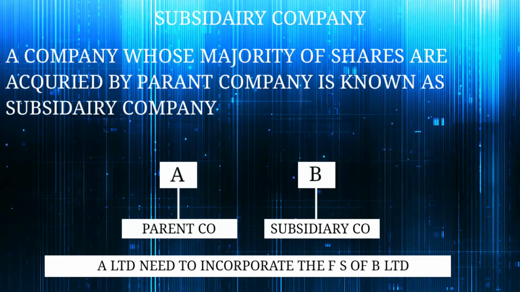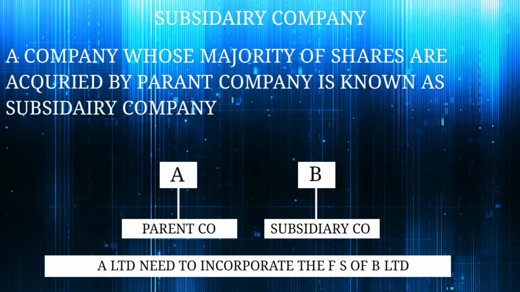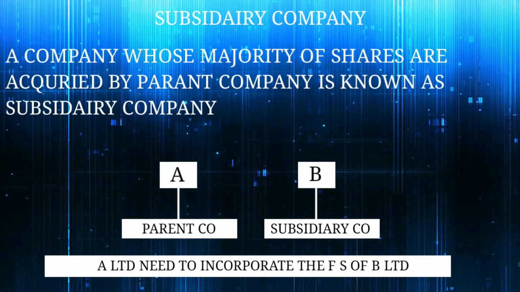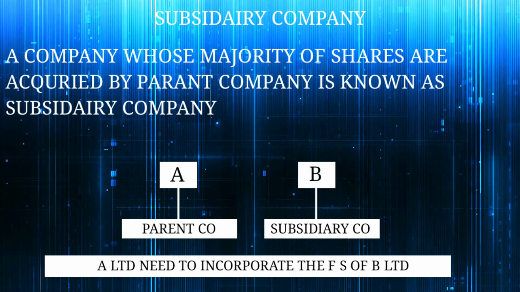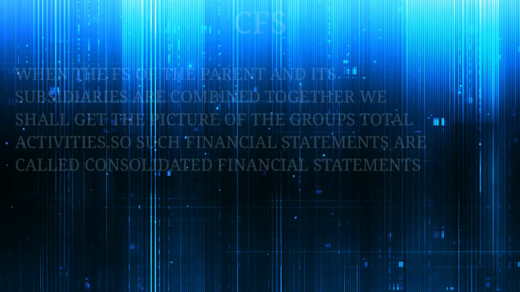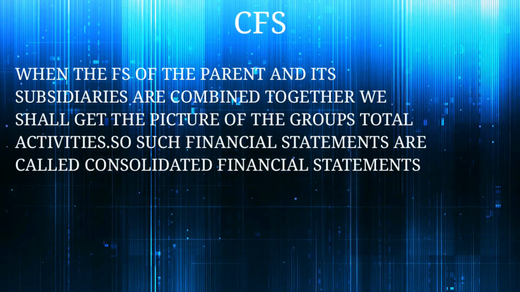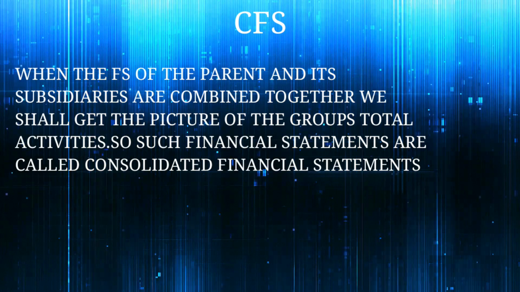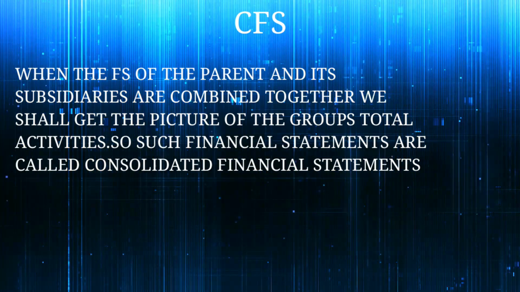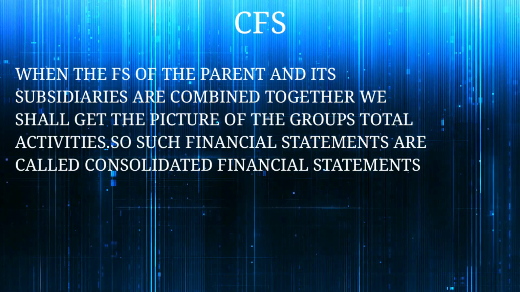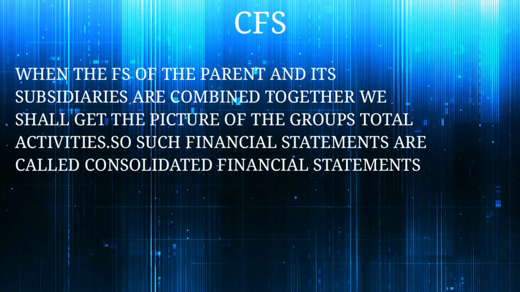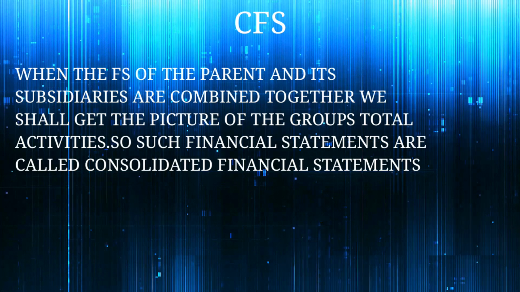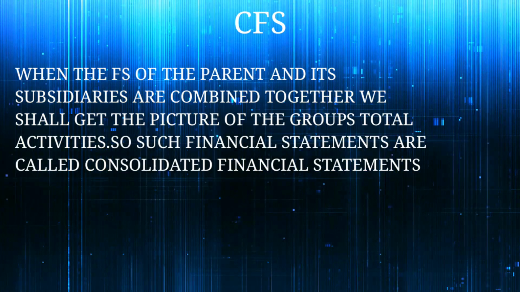Because the information contained in the individual financial statements of a parent company and each of its subsidiaries does not give a picture of the group's total activities. When the financial statements of a parent and its subsidiaries are combined together, we shall get a picture of the group's total activities. So such financial statements are called consolidated financial statements.